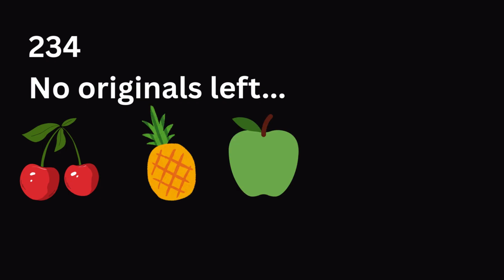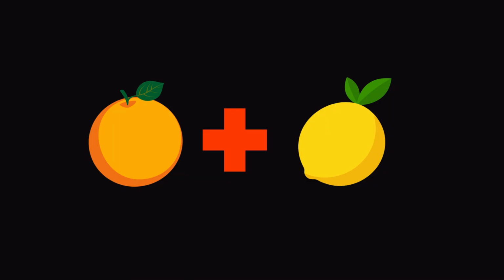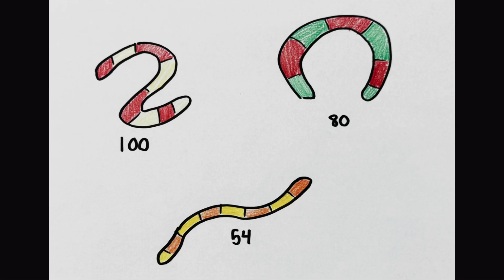Cherry is dominant and mixes with pineapple and green apple. There are exactly 100 cherry pineapple and 80 green apple. Orange and lemon exclusively mix with each other. There are 54 of those.